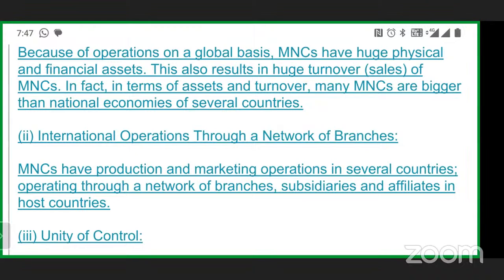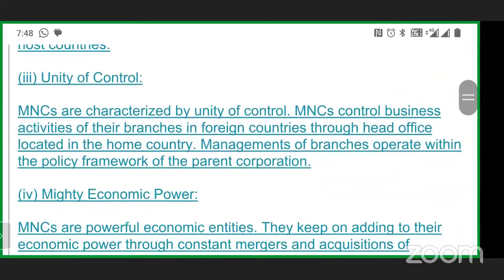Once we have a product that comes with high demand, then we sell our product on the international platform, and you create your own subsidiary organizations in the international platform through some network of branches. But that has to be affiliated by the host country.